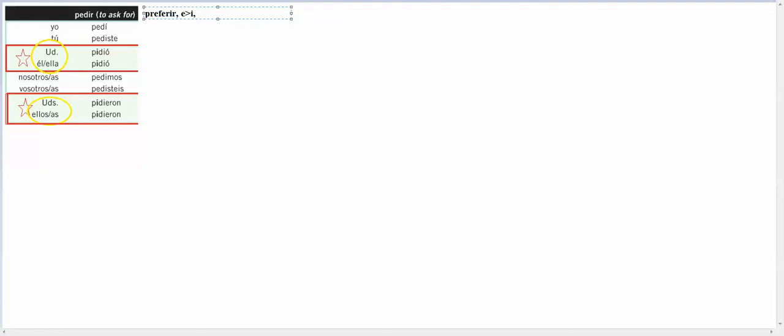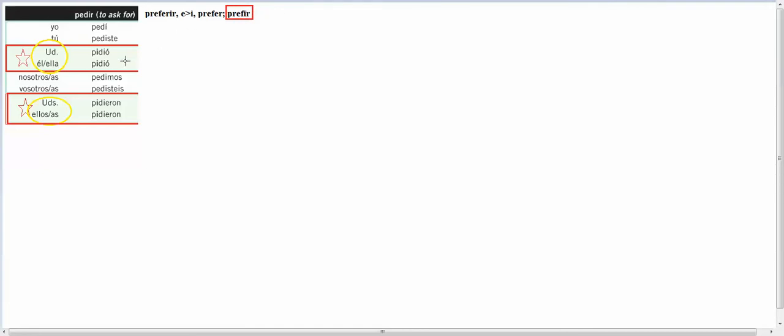So when we start conjugating it, its stem could either be this or this. I'm going to highlight in red when we use this spelling of the stem, only for él, ella, usted, or ustedes, ellos, ellas. So if I wanted to start conjugating preferir, am I going to use prefer or prefir for yo?